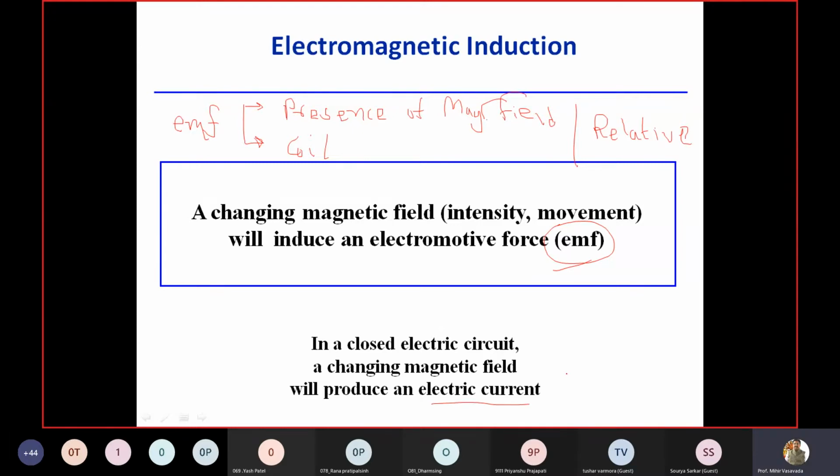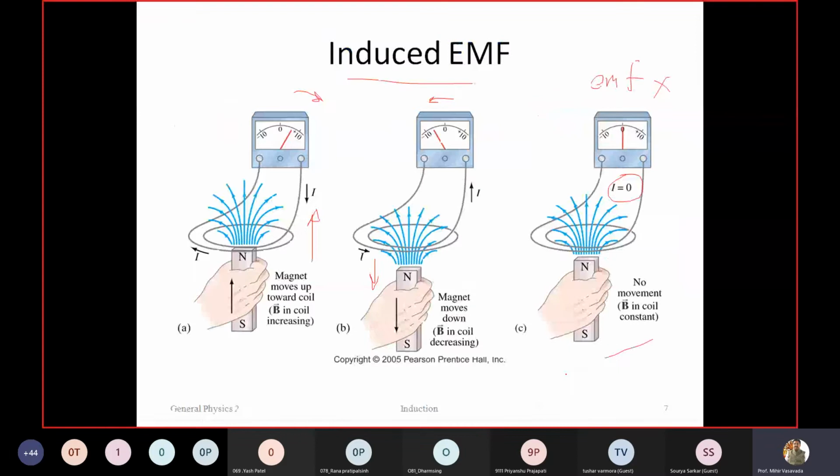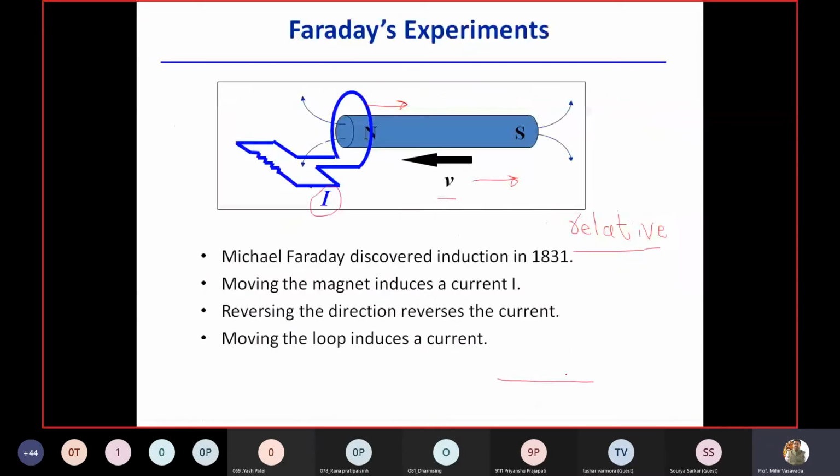So this is Faraday's first law. And second, the rate of change of magnetic field will decide the magnitude of EMF. Clear?